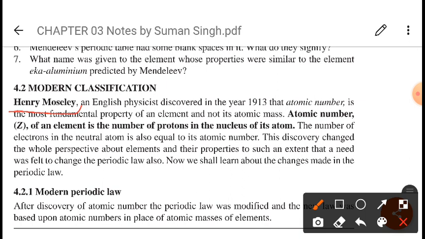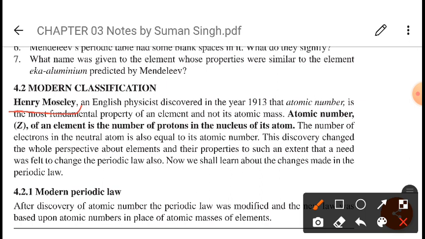So this discovery of Moseley entirely changed the Mendeleev periodic table concept, because it was based on mass, but now Moseley was telling that atomic number is the most fundamental property of physical and chemical behavior.